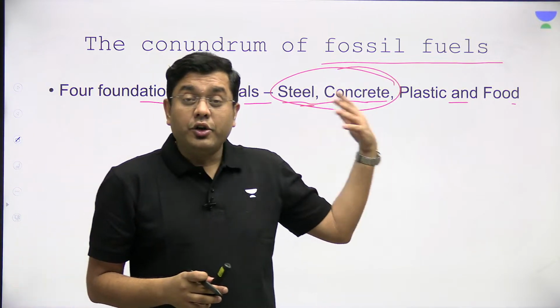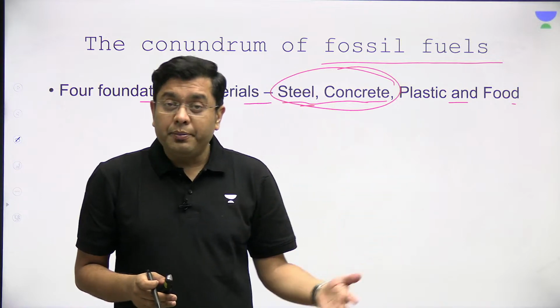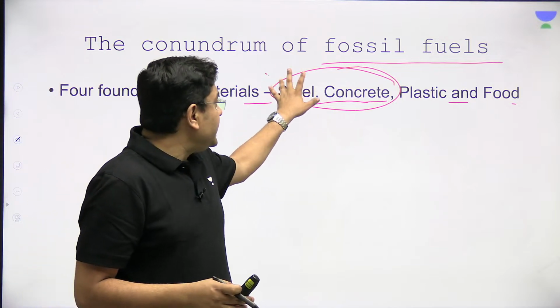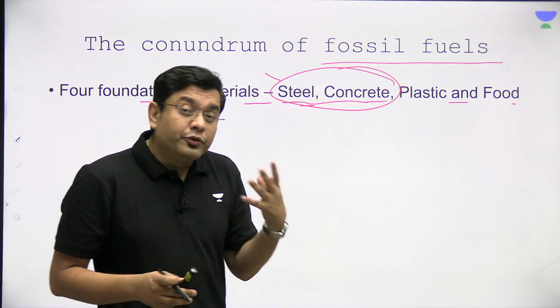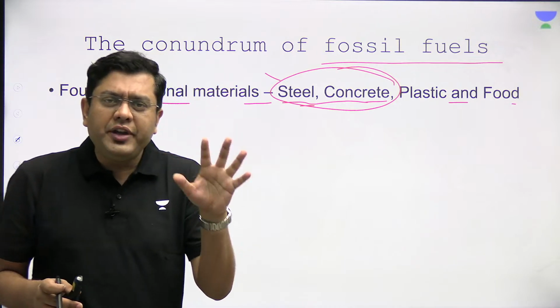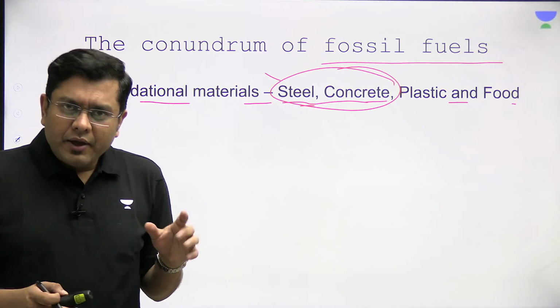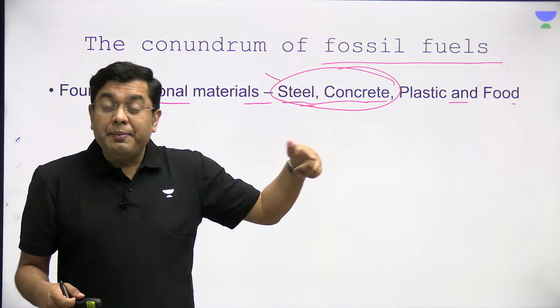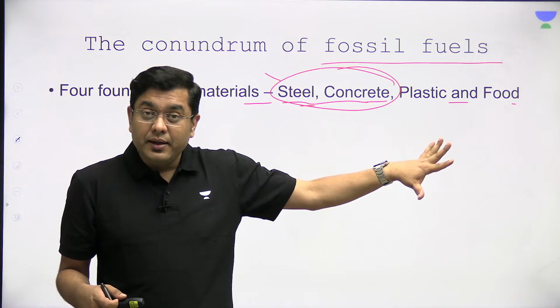Construction of highways, airports, railways, buildings, anything would require steel and concrete. That is why steel and concrete are also referred to as the backbone of a country's economic development. If the steel sector is doing well, the country would develop rapidly because that steel is being utilized.